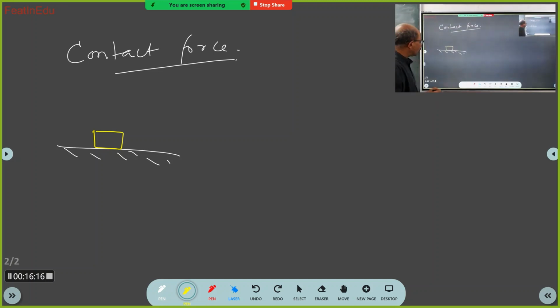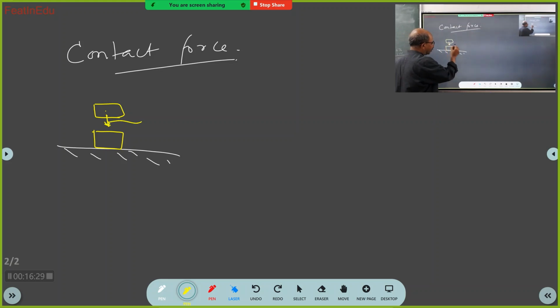Now let us understand. This body, when it was in the air, was freely falling and accelerating. And all of us know there is gravitational force acting on the body.